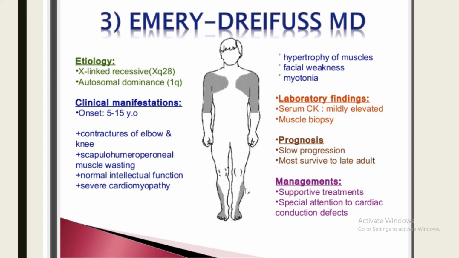What is Becker muscular dystrophy? It is also an X-linked disorder, and it's the same fundamental disease as Duchenne muscular dystrophy, as I discussed before and showed you in the picture. So the genetic defect is the same as in Duchenne muscular dystrophy, involving the dystrophin gene on the X chromosome.